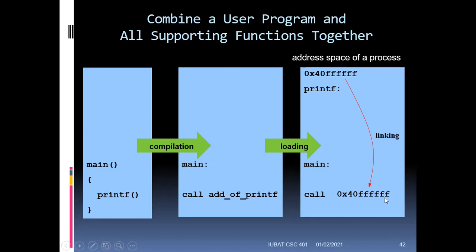That means if I want to execute this line of code, I have to execute the instruction that is stored at this address. Think of it like this: this is a printf function, and I'm asking you to find where it is. You have found it, the instruction is at this address. So I will copy the instruction from this address and store it into my main program.